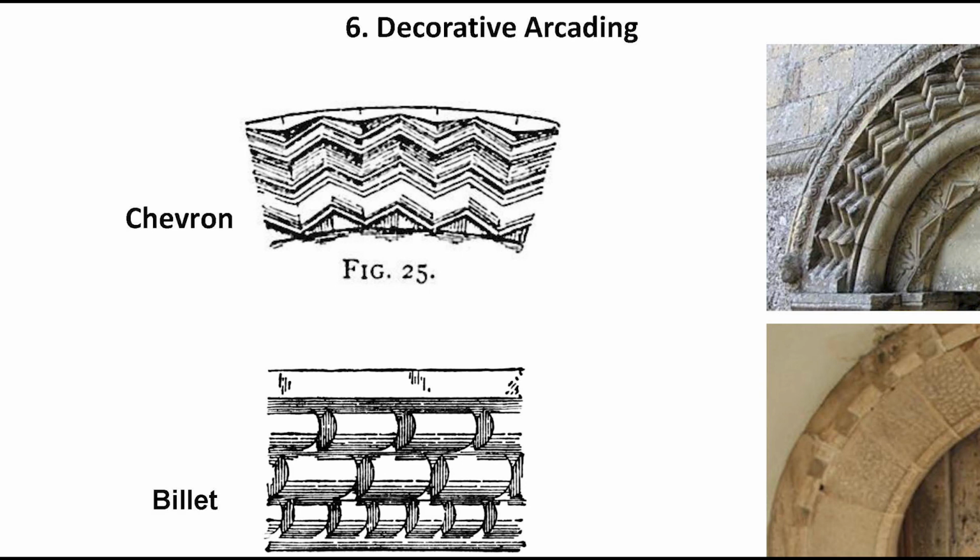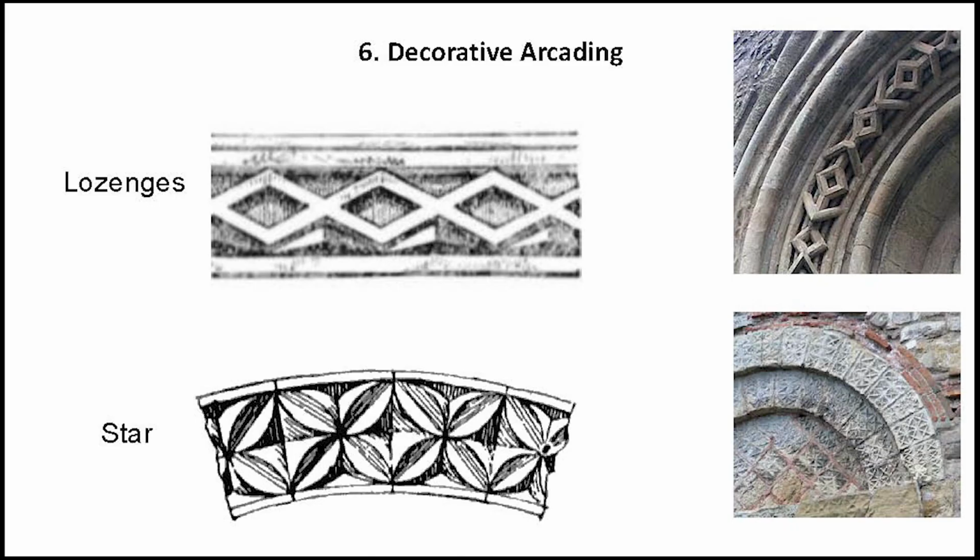The second example of this particular slide shows the billet. The next type of molding is called the lozenges. It is basically a diamond shaped decoration found carved on pillars and arches. The fourth one is a star. It is also called a chip carved star. It is a motif of a star flower or saltire cross. The next is the decoration called the nail heads.